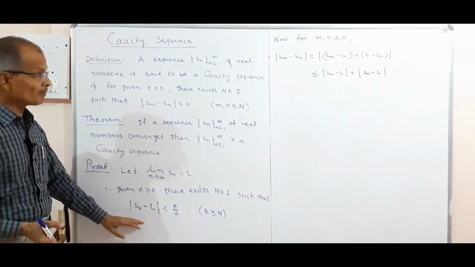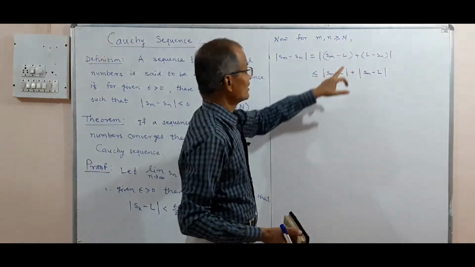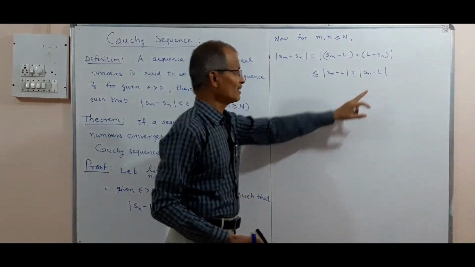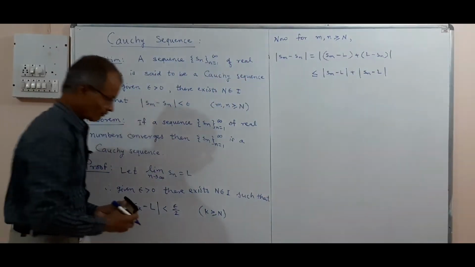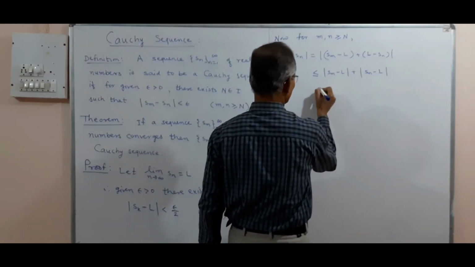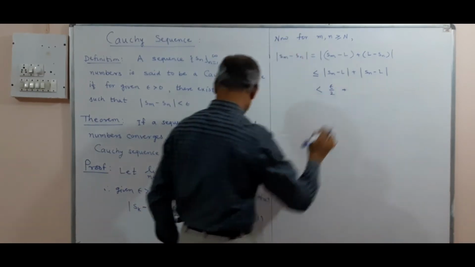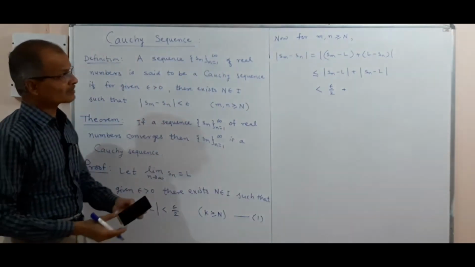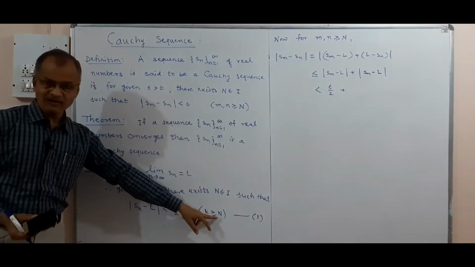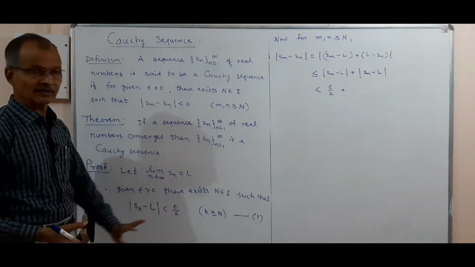So therefore Sm minus L will be less than epsilon by 2, because m is greater than N. And also for the second, Sn minus L, that also satisfies this condition. We may refer to this as 1. So this is strictly less than epsilon by 2 for the first term, plus this also satisfies this, because n is greater than capital N, and all the terms which are greater than or equal to capital N satisfy this condition: the difference between that term and L is less than epsilon by 2.